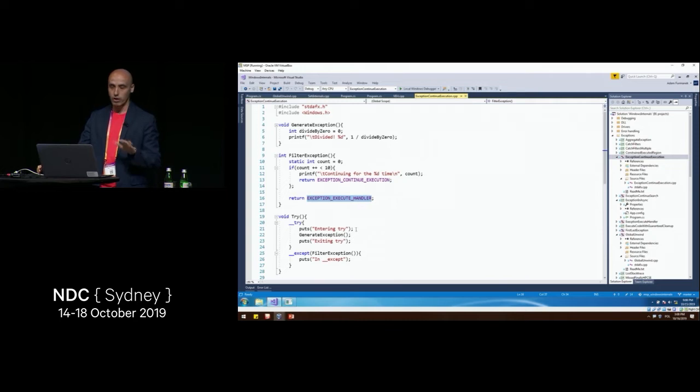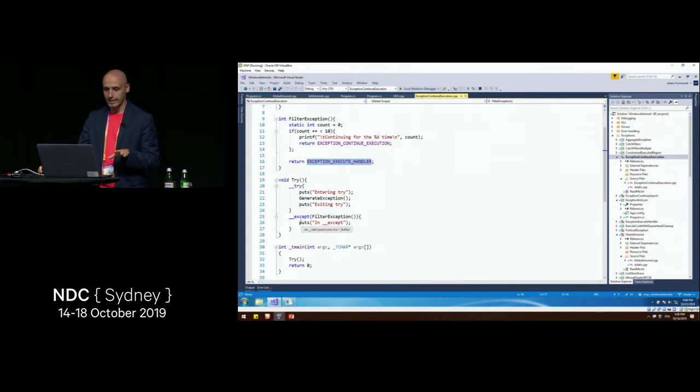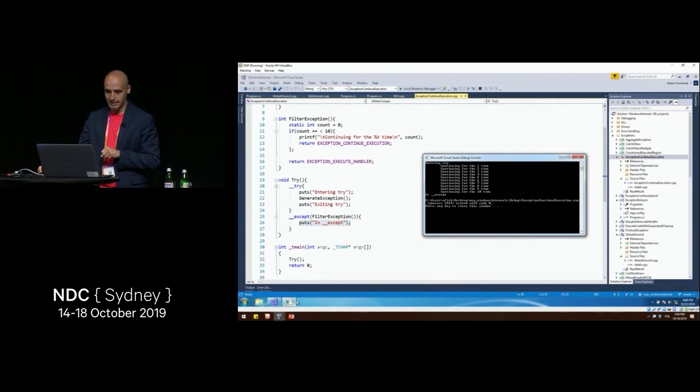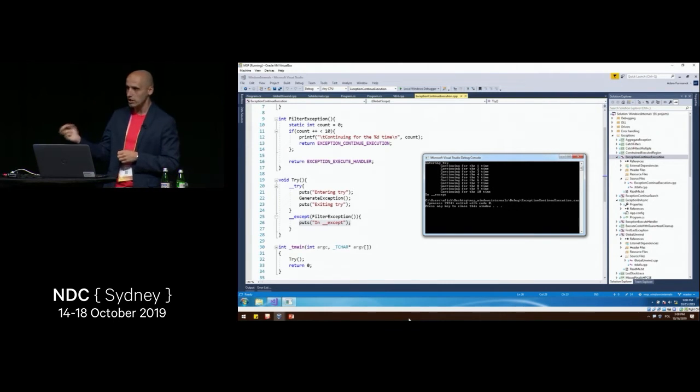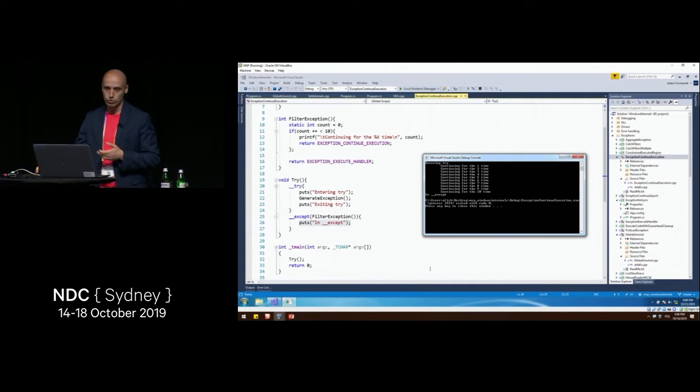So we return the code saying, hey, execute the handler. And at the very end, we execute the exception block, which is here called __except. So now we can see that even though this mechanism is very similar to what we have in C# or C++, we actually have this third option which we can use to do something else.